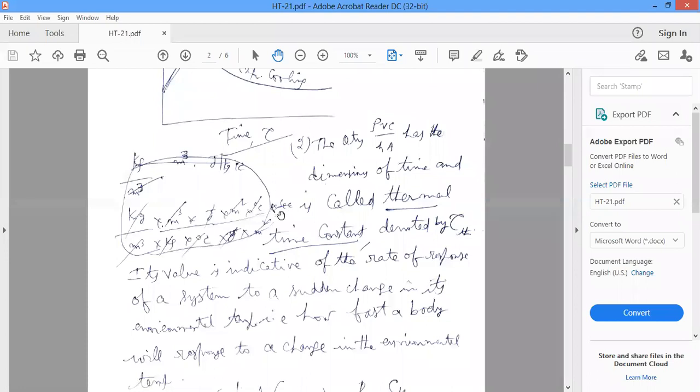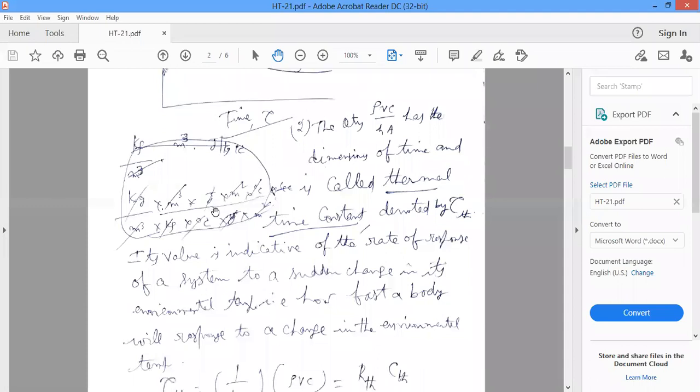All of them cancel: meter cube, kg, degree centigrade, joule, meter square. Finally the unit is second.